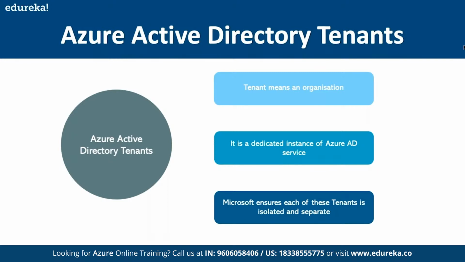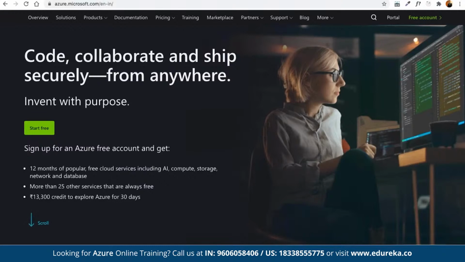In case we are using this for the first time, we can go to azure.microsoft.com. Here we have the option to create a free account in case we don't have an account yet, and we can use any of the payment methods. When we sign up on Microsoft Azure for the first time, we get $200 of free credits added to our account.